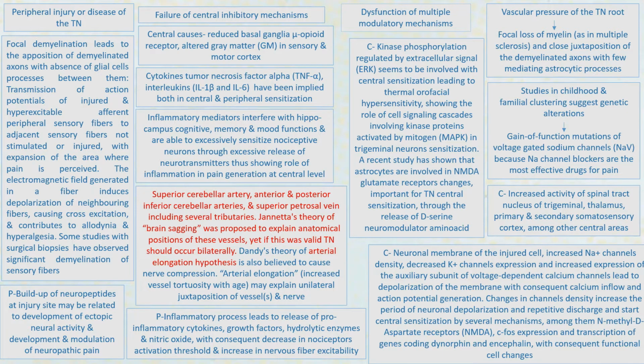Then there are studies in childhood and familial clustering which suggest that certain genetic alterations like gain of function mutations of voltage gated sodium channels take place. Basically it's a type of mutation in which the altered gene product possesses a new molecular function or a new pattern of gene expression, and this theory holds good as sodium channel blockers are the most effective drugs that are used for the management of pain in trigeminal neuralgia.